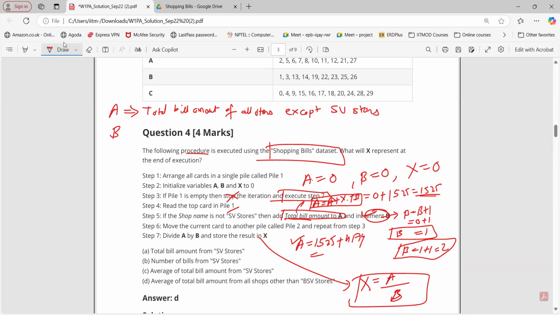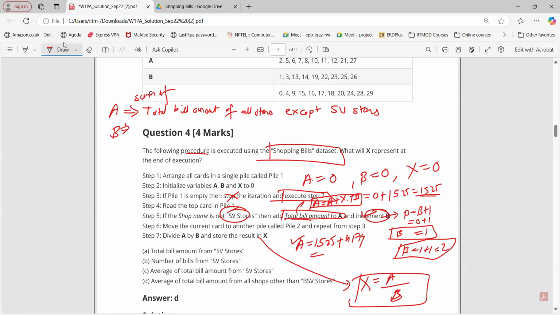Yes, sir. Except SV store, it will represent the summation of the total bill amounts for A, right? So sum of total bill amount of all other stores except the SV store. What about B?